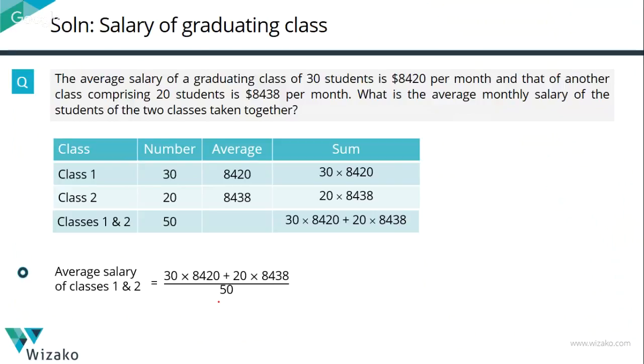The pain point in this entire thing is computing this 30 into 8420 plus 20 into 8438. And GMAT does not permit a calculator for the quant section. So we need to figure out a way of doing it. Those of you who went about actually finding these numbers, pat yourself on the back. If it is a large number, do it, don't mind. But the only thing is, I'll walk you through a method which will probably make this entire computation a little easier. We'll take it to the next screen, this part of the calculation.